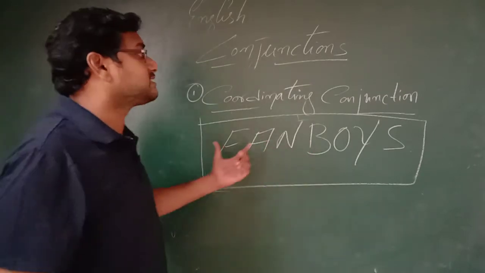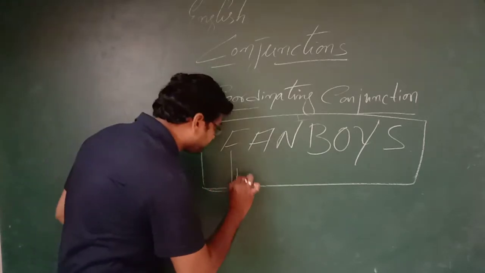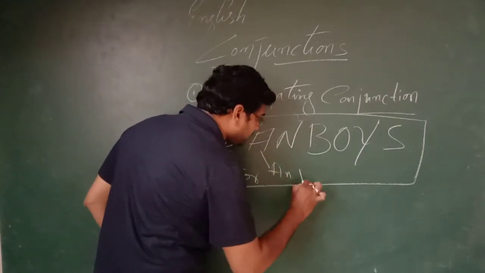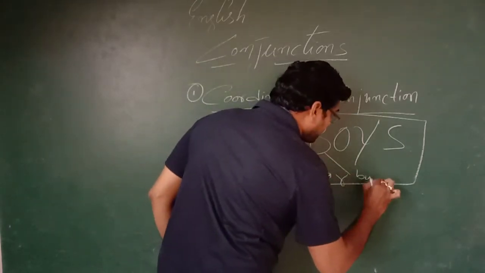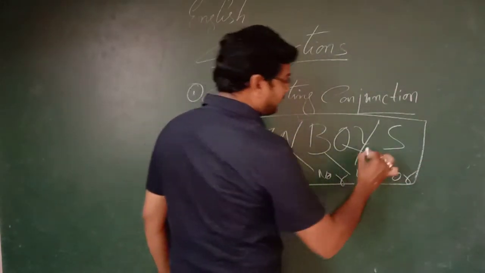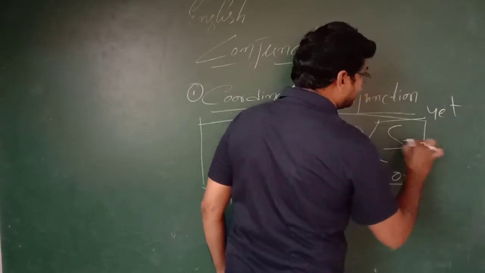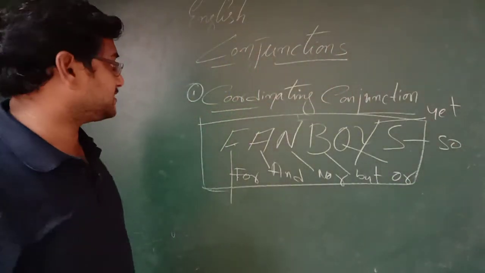Let us see what these letters stand for. F stands for for, A for and, N for nor, B for but, O for or, Y for yet, and S for so.